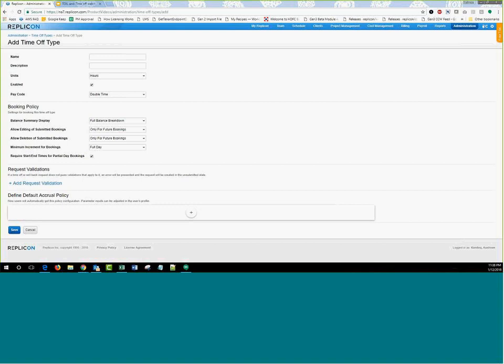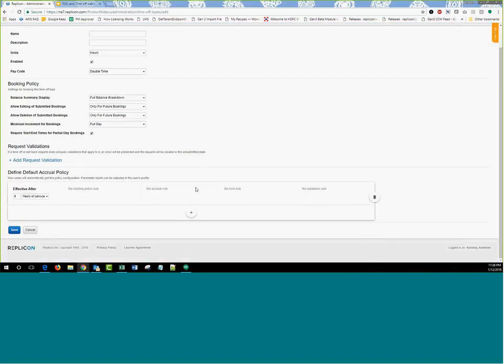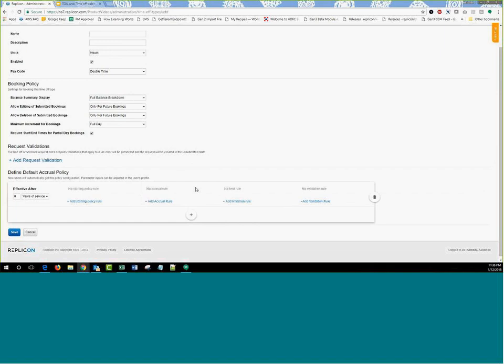So these policies that you define here are basically for the new users. But of course, you can define the policies at the end user level as well. So as an administrator, you can go ahead and do that as well. Let me quickly click on the add button here and add a policy with regards to this time off type that I have in here.